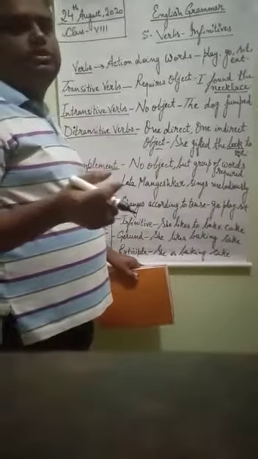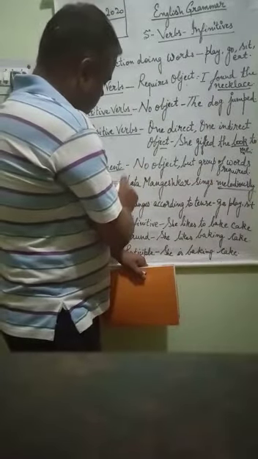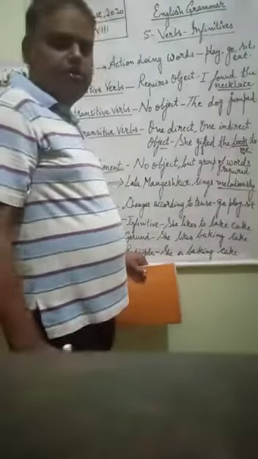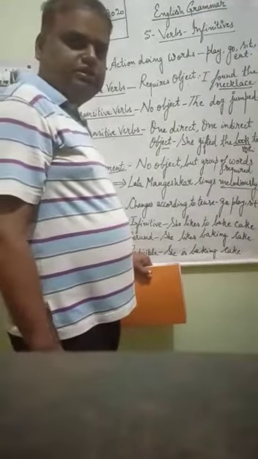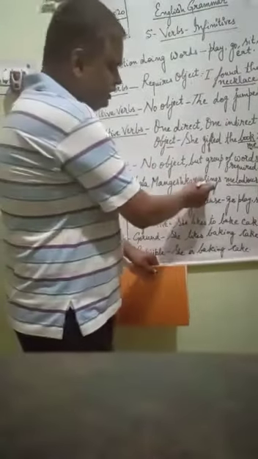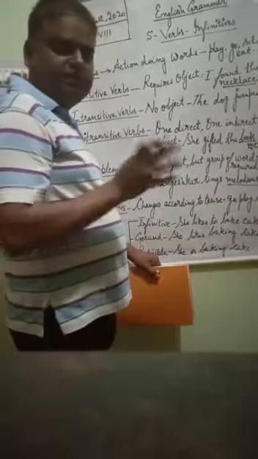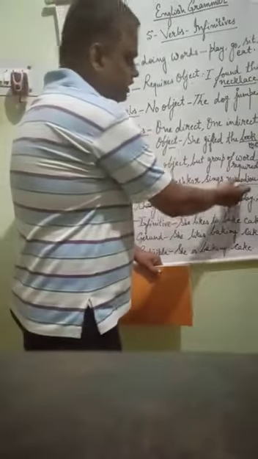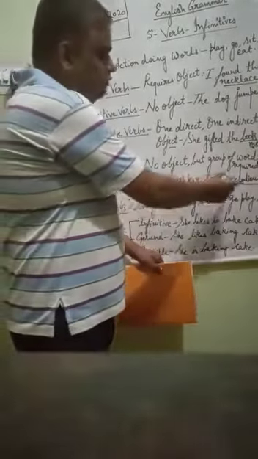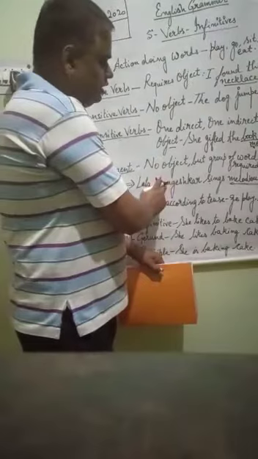related to the subject. Suppose I say, Lata Mangeshkar sings melodiously. I am writing it here. Now, whether it is a transitive or intransitive verb, let us ask from the action word, that is sing. Sing is the verb here. Now we will ask the question, what does Lata Mangeshkar sing? Any answer we are getting? No, we are not getting. Melodiously is not the answer. But melodiously is the word which has come for Lata Mangeshkar.